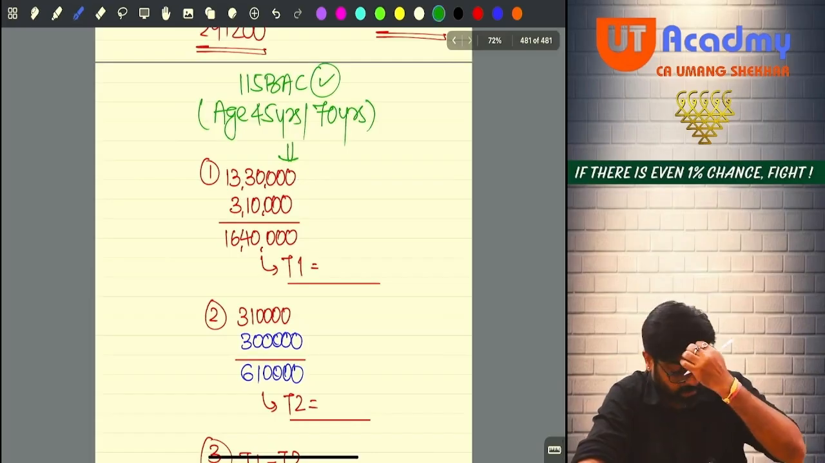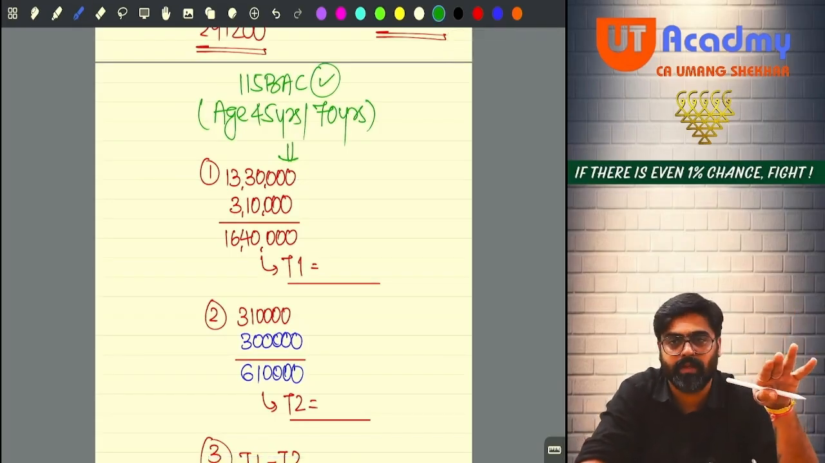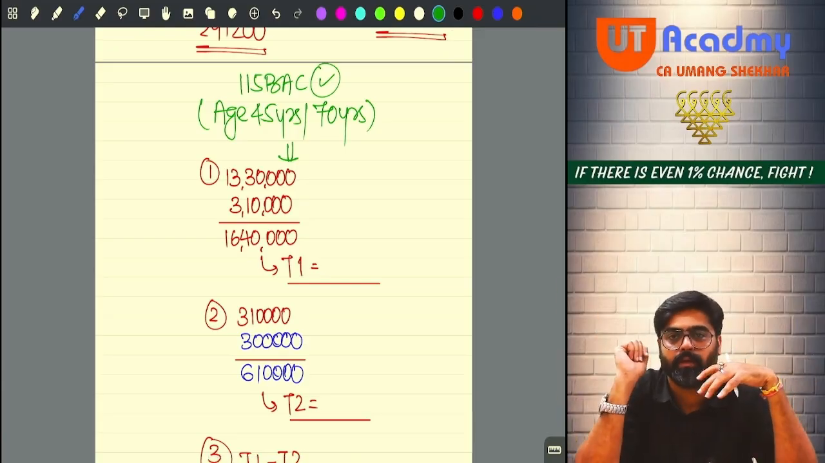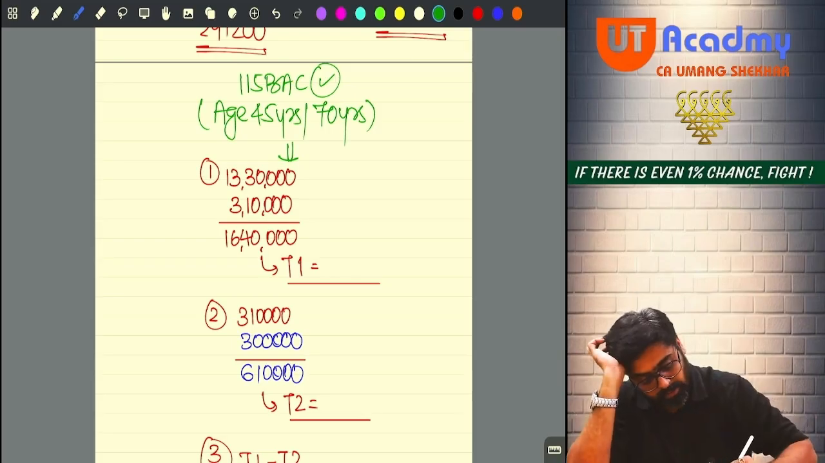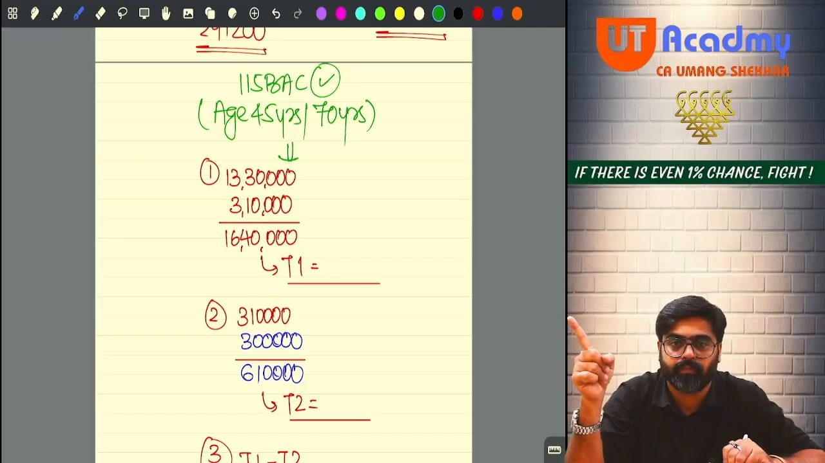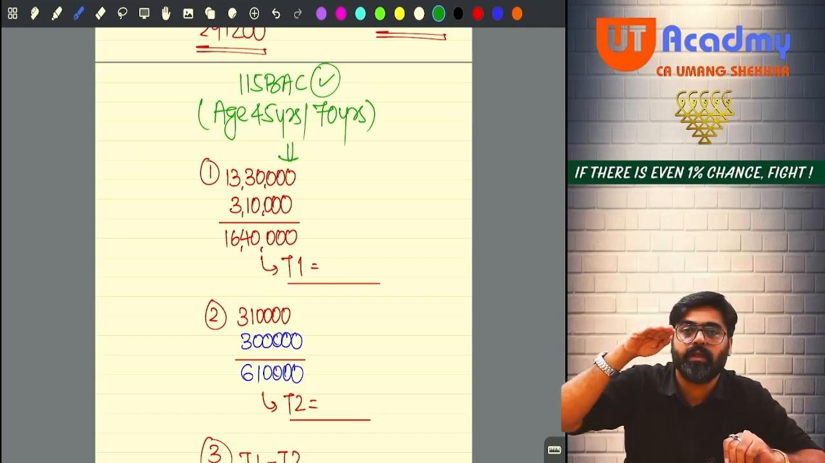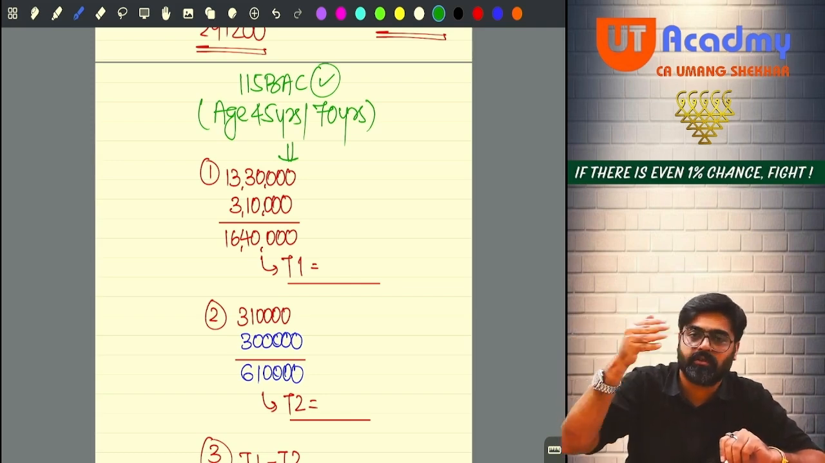See, my total income is 16,40,000 only. Assume that the total income under 115 BSE is also the same, 16,40,000, and 3 lakh 10 is my net agriculture income. Tax one will be what? First 3 lakhs there will be no tax, because under 115 BSE, 3 lakhs is the basic exemption limit. Yes or no? First 3 lakhs there will be no tax.